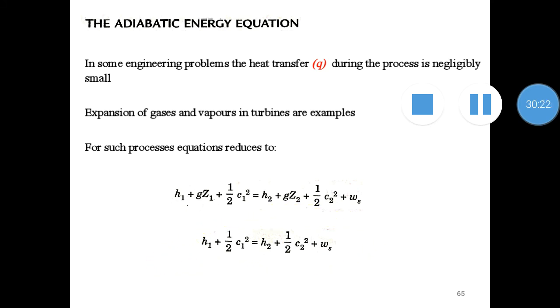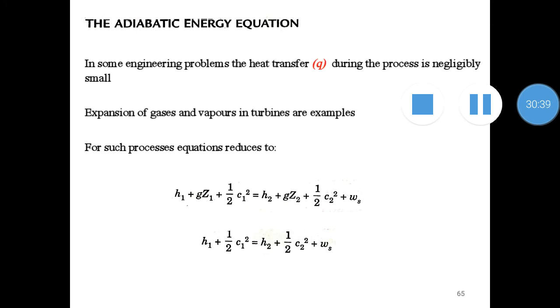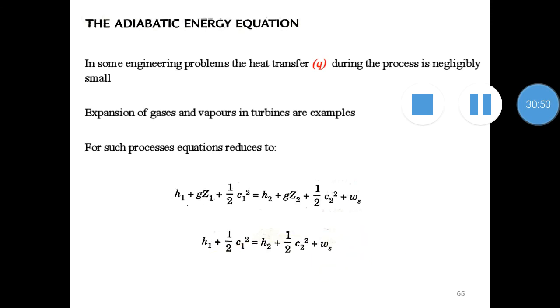And one more reduction is associated with adiabatic energy transformation. The previous adiabatic energy equation is valid for the processes involving energy transfer on account of shaft work. So in all these mentioned examples, in the case of turbines, turbo compressors, etc., there will be a term called shaft work, because shaft work will be associated with all these situations.